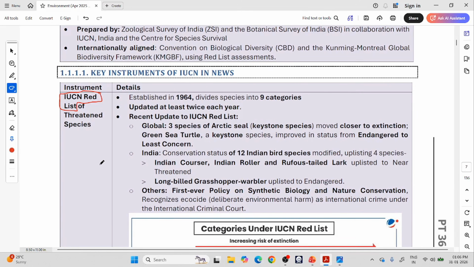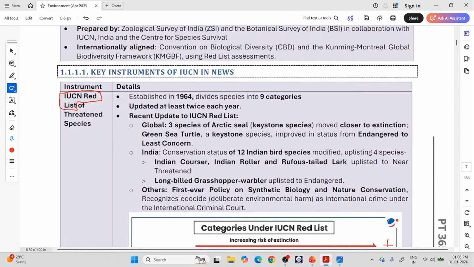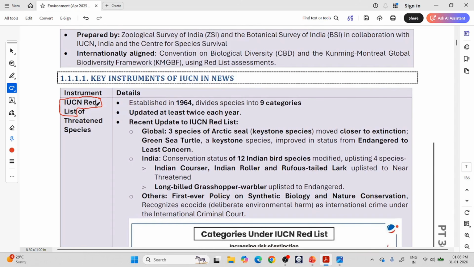I will tell you what this Red List is. First, understand it is just a book telling the status of every animal. What is the safety status? Is that animal vulnerable to extinction or already extinct? Cheetahs in India have gone extinct. That means there are no more cheetahs in India, so we are importing them from South Africa, Namibia, etc. Extinct means completely gone. There was a time cheetahs lived in India, but we killed all of them. So the extinction status is listed in the IUCN Red List.